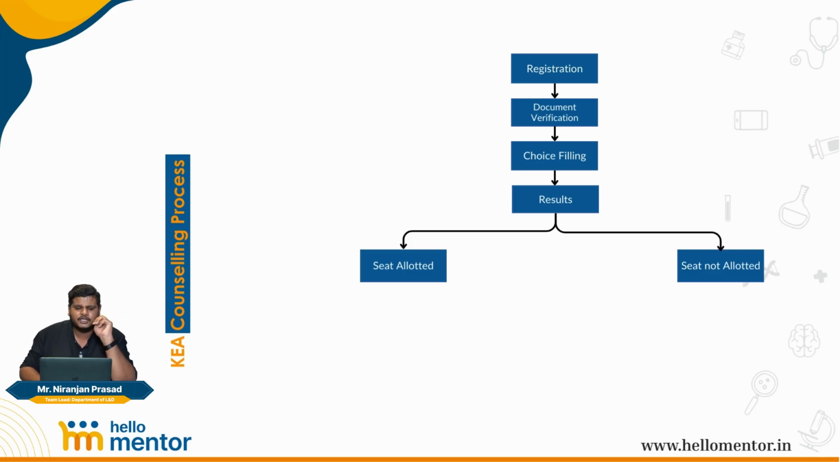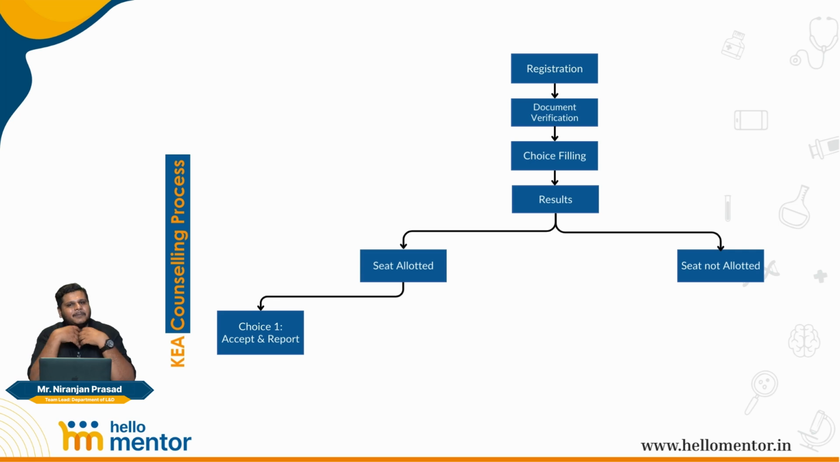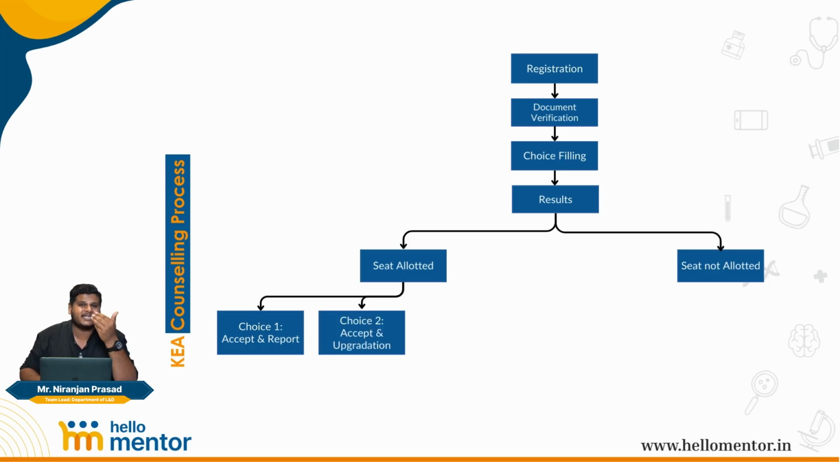You have choice 1: this was the branch I wanted, this was the college I wanted, I'm happy with this medical college, let me take this and go ahead with the same. Followed by which you have choice 2, which means accept and opt for upgradation. Meaning, I like the branch and the college that I've gotten, I want to see if I can get a better college in the subsequent round of counselling.